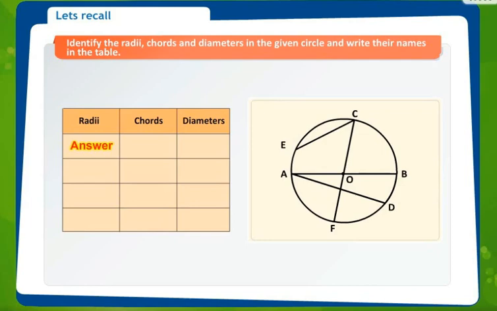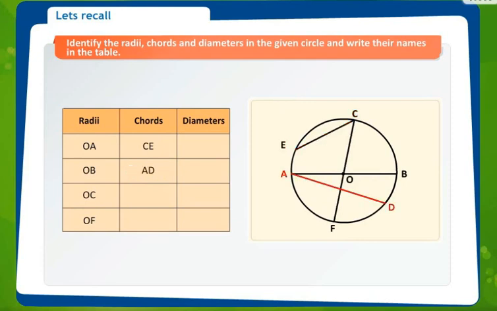Now, radii, chords, and diameter. Look in the diagram and we will study the radii, chords, and diameter. Now we know the center of the circle is point O. So, if we have to find radii, it is the line joining the center of the circle. You can see OA, OB, OC, OF. These are the radii.